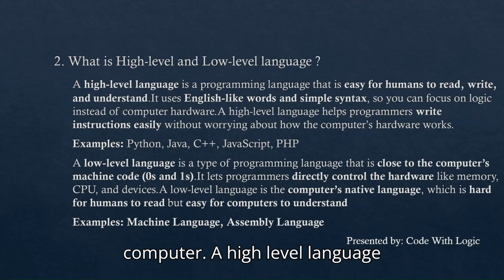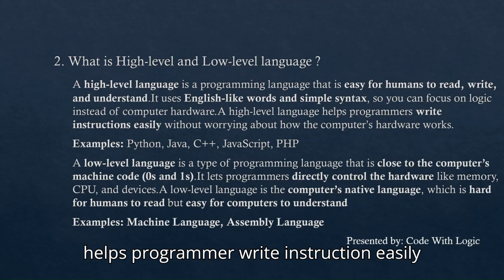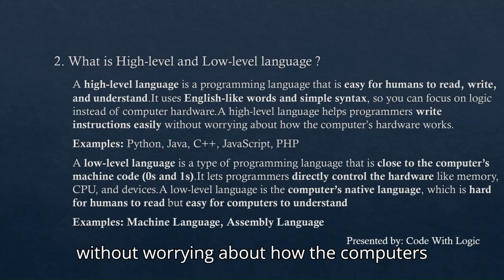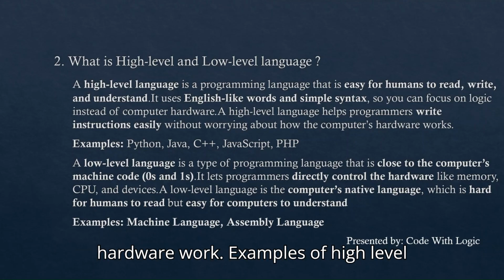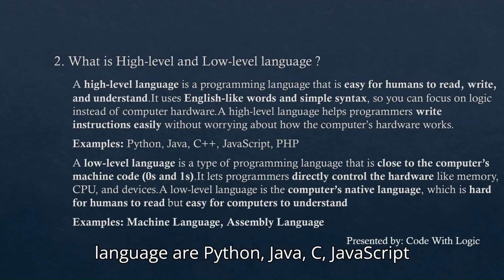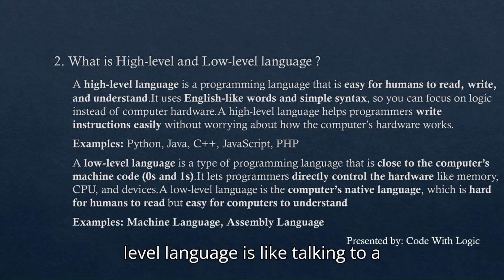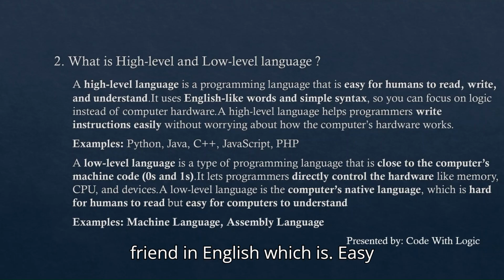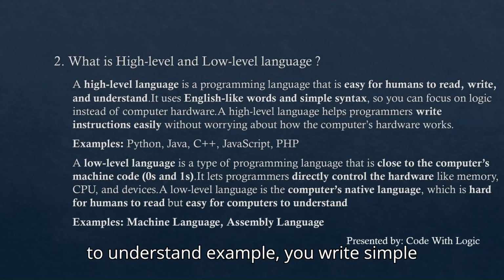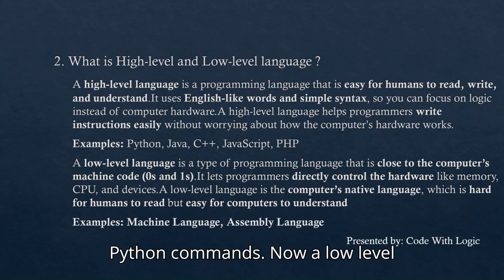A high level language helps programmers write instructions easily without worrying about how the computer's hardware works. Examples of high level languages are Python, Java, C++, JavaScript, and PHP. So, in simple terms, a high level language is like talking to a friend in English, which is easy to understand. Example, you write simple Python commands.